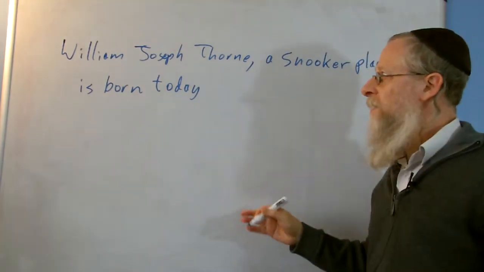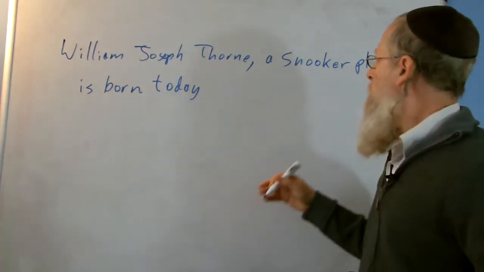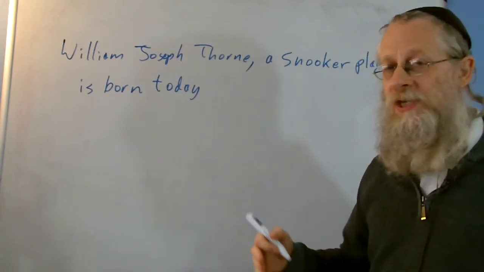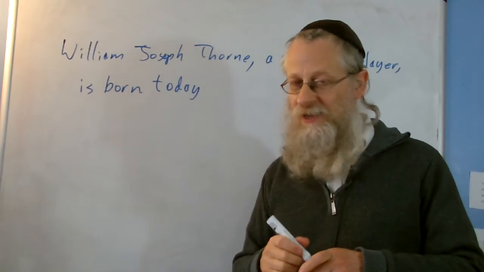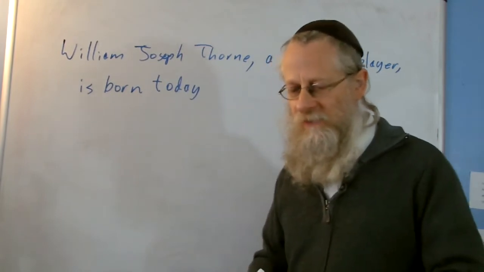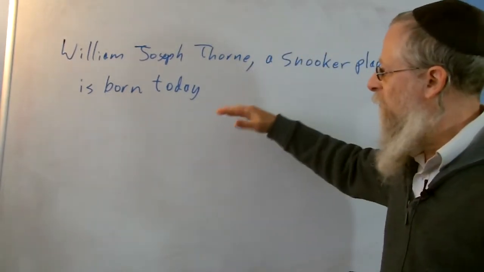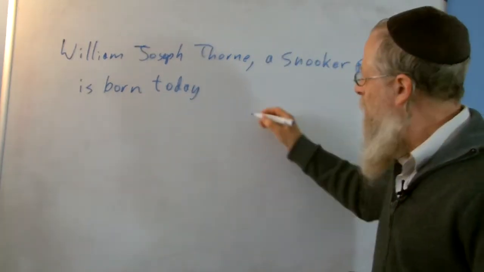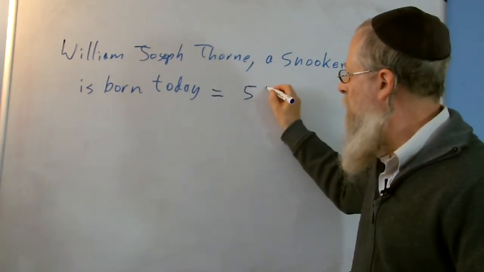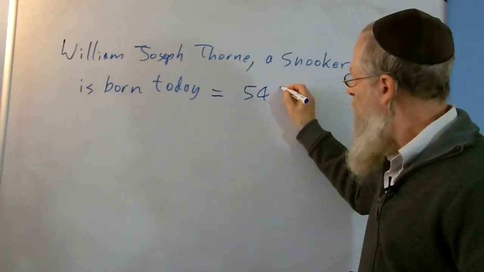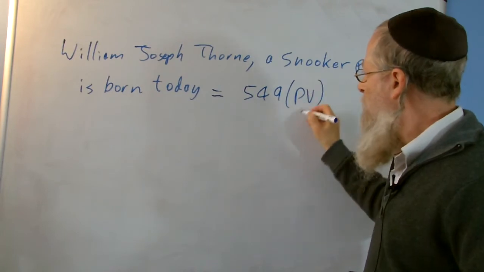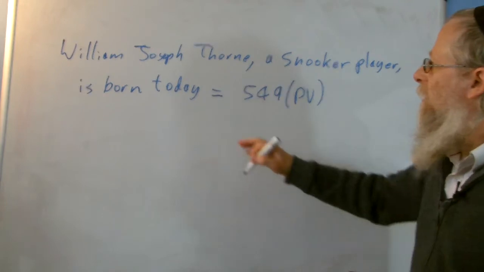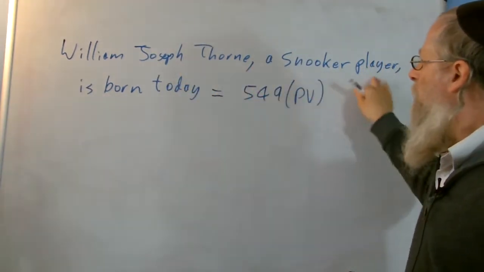Sometimes I use the day that a person is born, or I say today. There are, again, various different ways of doing it, but that increases the likelihood of finding a connection. It's not so much that I can find it for Joseph, it's the fact that I can find it for so many other people. That's the key. I always use the placement value for these, because I don't want to spend years working these things out. If it doesn't work with the placement value, then it's of no use because it takes too long. You need a computer. William Joseph Thorne, a snooker player, is born today.